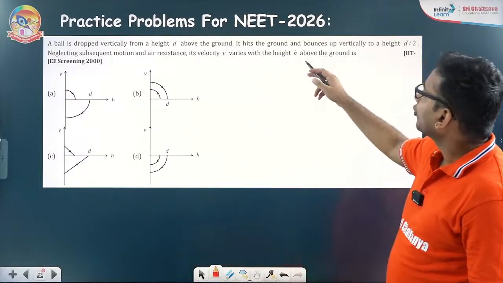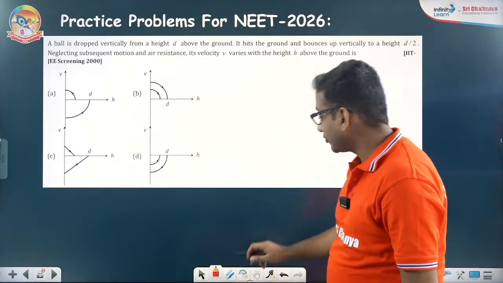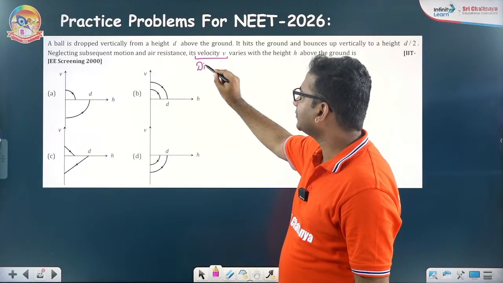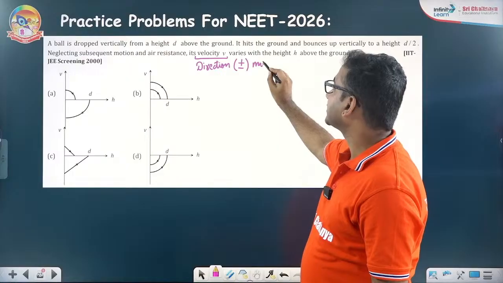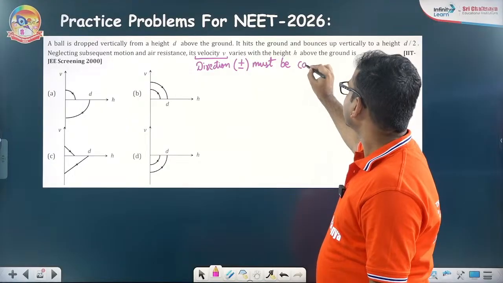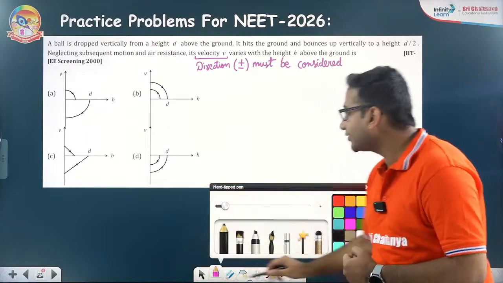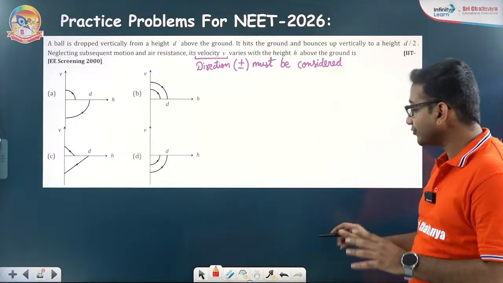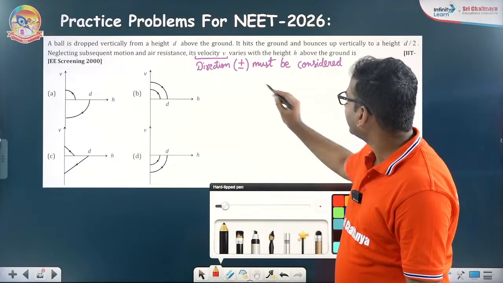Its velocity v varies with the height above the ground. You have to choose the VH graph. Velocity means direction plus minus must be considered. In a speed graph, you have to always take it as positive. So here direction must be considered. So how to consider the direction here? We will see that in this VH curve. I will talk about the equations naturally, and how to relate.